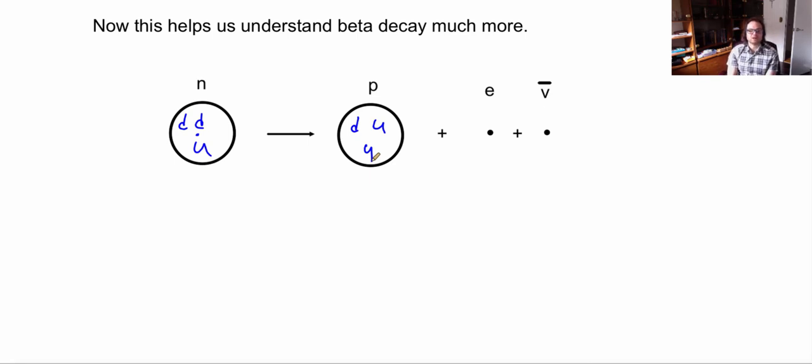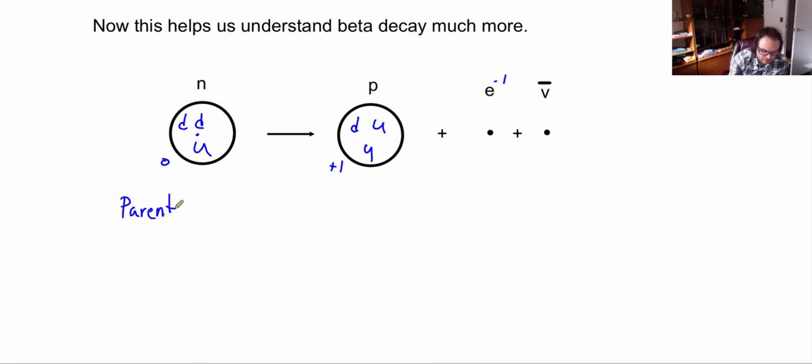If we look at this here, we have a charge of 0 on this side and a charge of +1 on this side. And what is released is, we find out, an electron with a -1 charge and an antineutrino. This satisfies all the rules we learned about beta decay before.